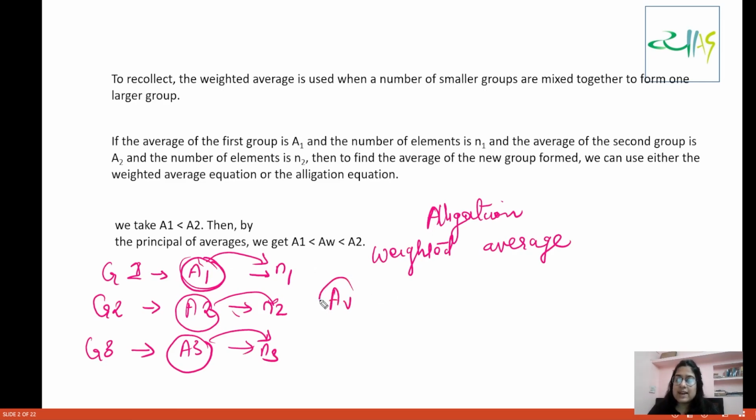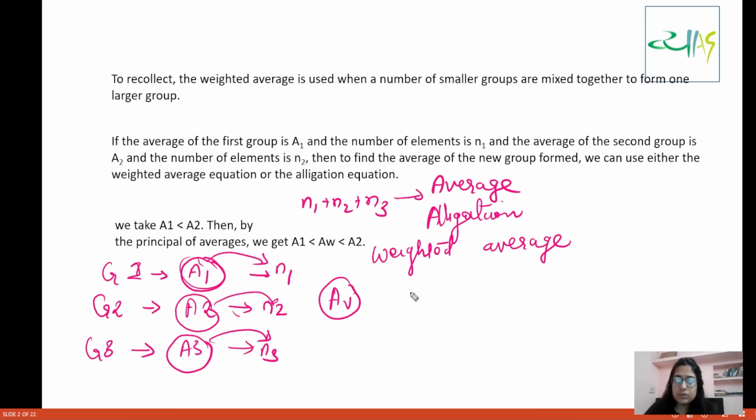Weighted average is nothing but the average of all these. If you put these entities in one single group, N1 plus N2 plus N3, what will be the average of that group? What will be the average when you mix all these together? That is weighted average. It is the average of all these three groups whose individual averages are given.